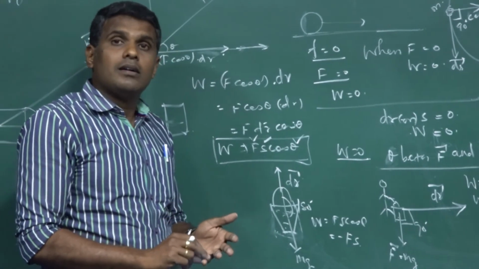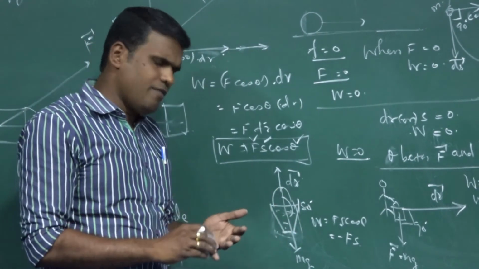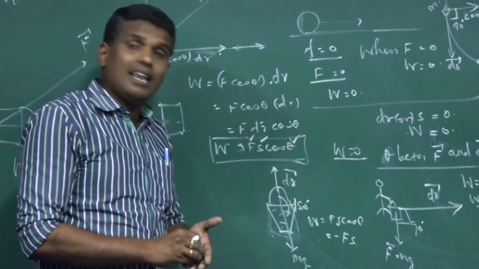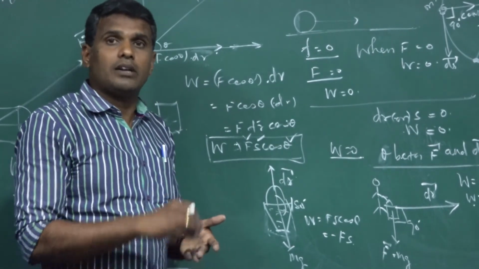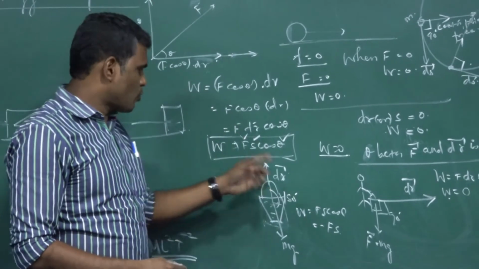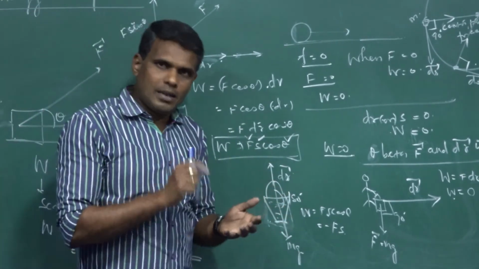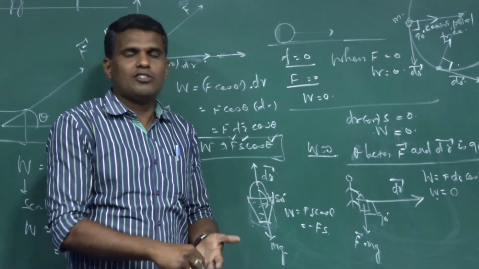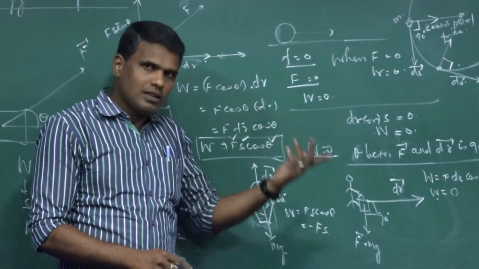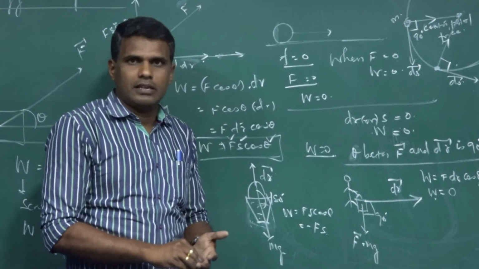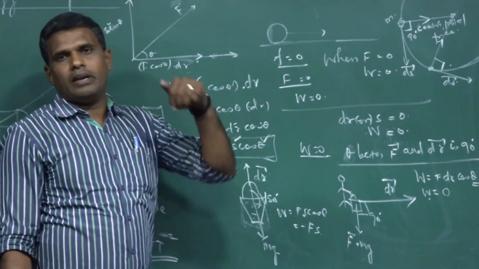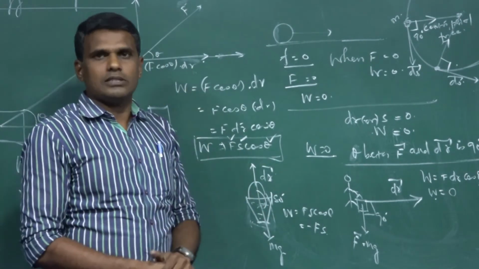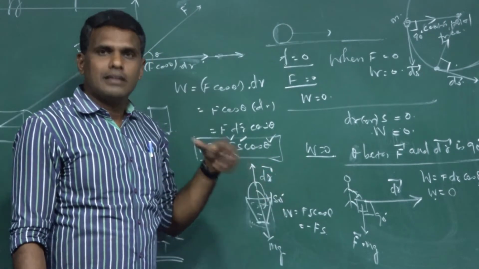All the vector quantities will have positive, zero and negative values. But scalar quantities do not possess positive, negative and zero values. There are very few such quantities. One such quantity is work done. Work done may be either positive or negative or zero. So negative work done is also there. Negative speed we cannot say, but negative work done is there. How? We can simply say whenever and wherever you are getting the force and the displacement in the exact opposite directions, there you can say work done is negative.